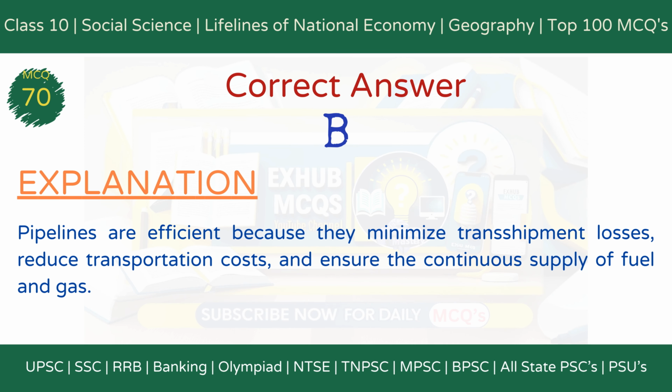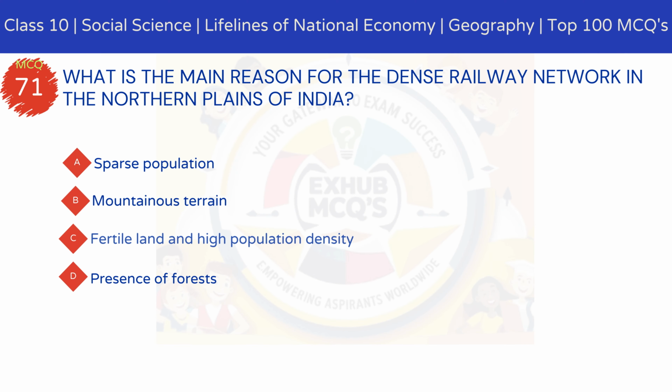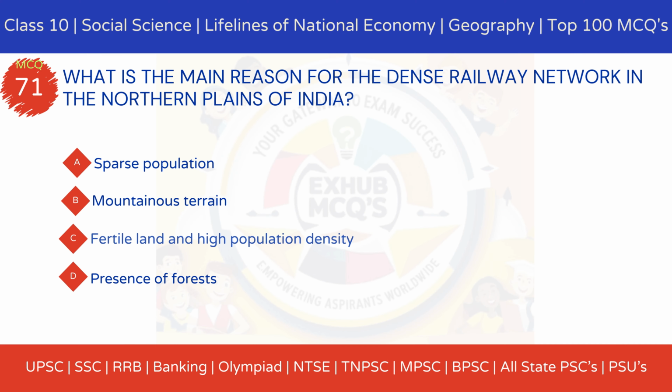The correct answer is option B. It reduces transshipment losses and delays. Explanation. Pipelines ensure the continuous and cost-effective transport of crude oil, petroleum products, and natural gas, reducing losses and avoiding delays. MCQ 71. What is the main reason for the dense railway network in the northern plains of India?